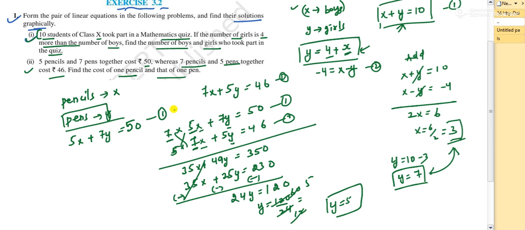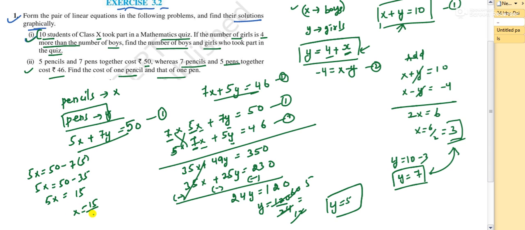What about the pencil? You substitute either in this or this. So let me substitute here. So 5x equals 50 minus 7y. So y is how much, 5. So 50 minus 35, that is 5x. How much is this? This is 15. So 5x is 15, so x is 15 by 5, which is equal to 3. So the cost of a pencil is 3 rupees. That's all, one pencil. I hope you have understood.